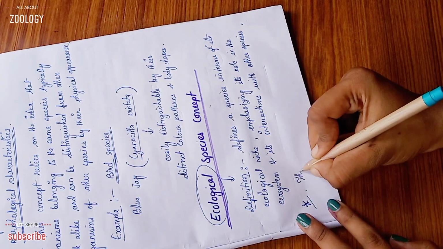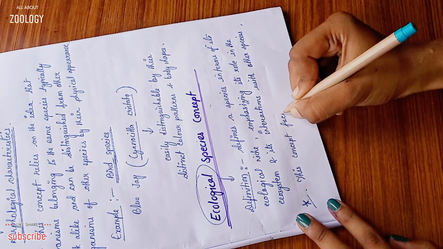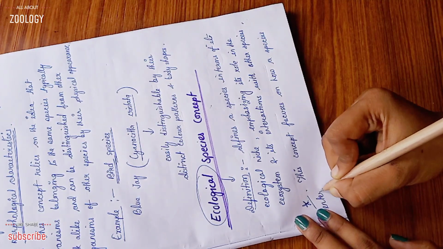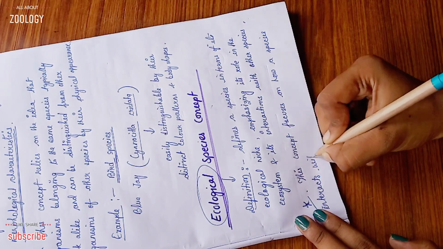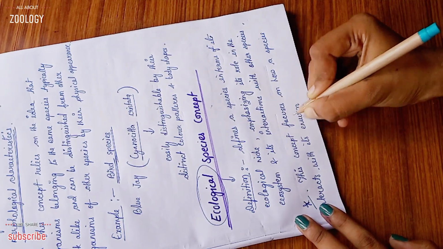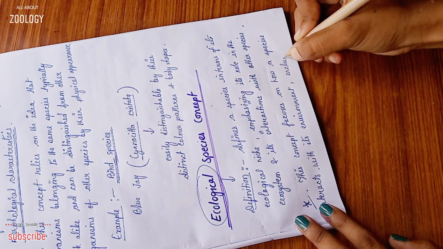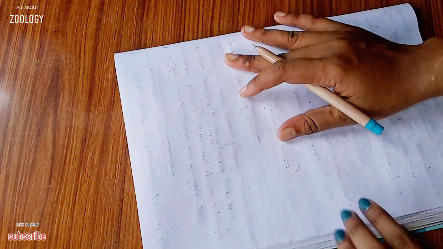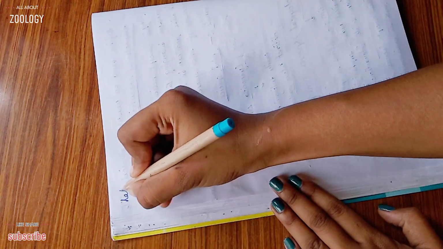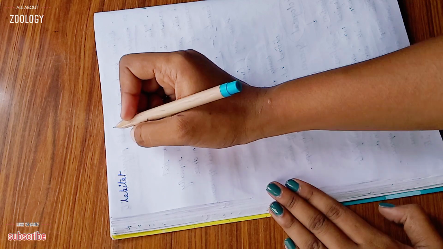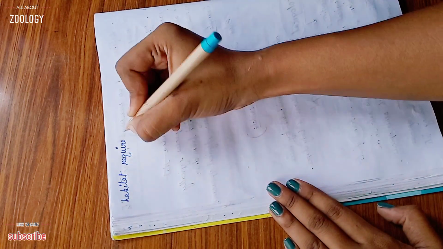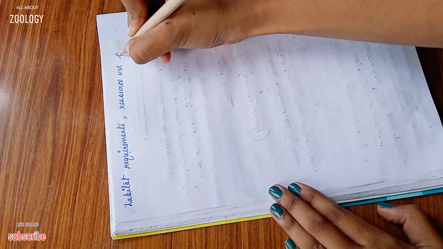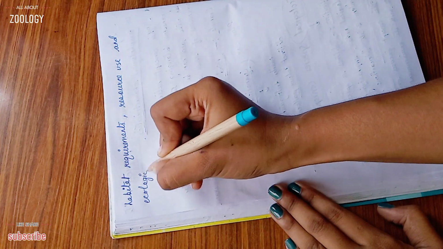Important point: this concept focuses on how a species interacts with its environment, including its habitat requirements, resource use, and ecological relationship.